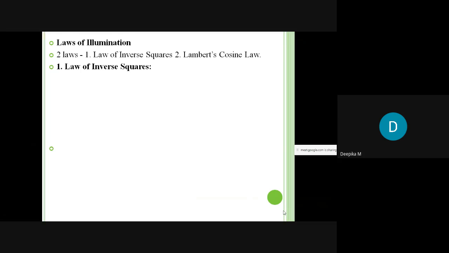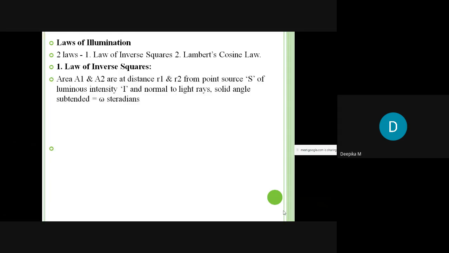We have two laws of illumination, which are very important: the law of inverse squares and Lambert's cosine law. First, the law of inverse squares, or inverse square law.